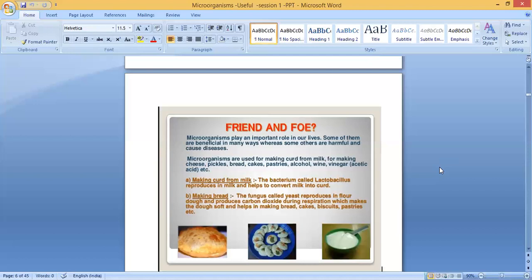Clear? Then the second one, making bread. Here, which microorganism helps? It's a fungus, the fungus called yeast. Yeast is an edible fungus. Many fungi cause diseases, but some are useful. One of the useful fungi is yeast. The fungus called yeast reproduces in flour dough and produces carbon dioxide during respiration, which makes the dough soft and helps in making bread, cakes, biscuits, pastries, etc.